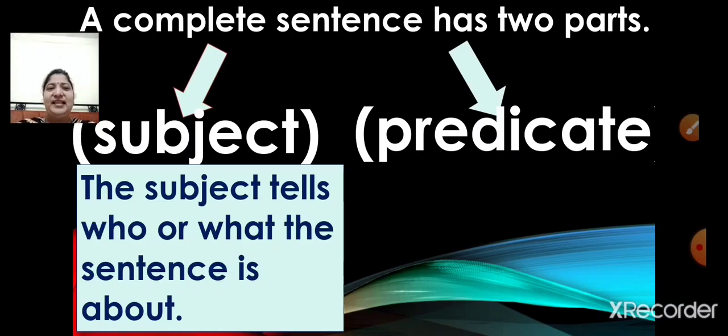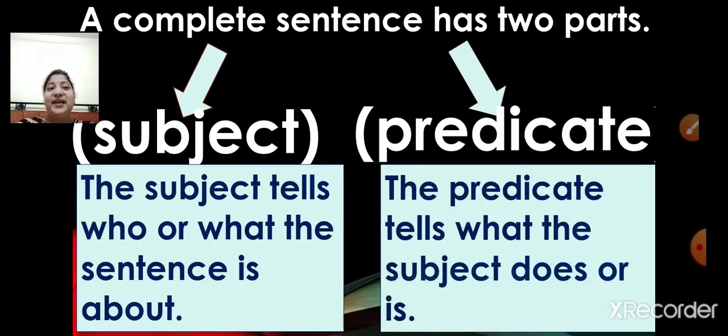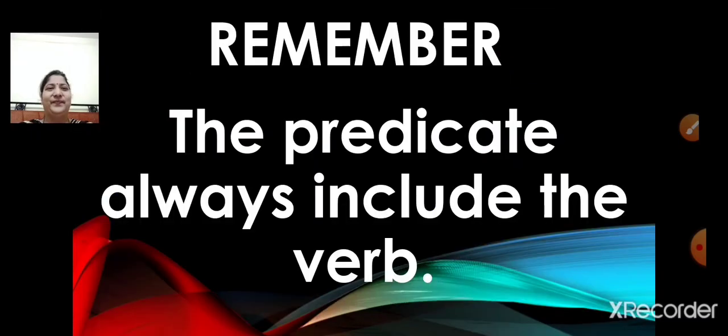The subject tells who or what the sentence is about. The predicate tells what the subject does or is. Let me repeat again. The subject tells who or what the sentence is about. The predicate tells what the subject does or is. Remember children, the predicate always includes the verb.